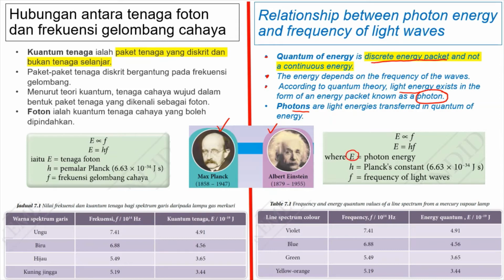The symbol E represents photon energy, while the symbol f represents the frequency of the light wave. Photon energy is directly proportional to frequency. It is related by one formula, which is E equals hf. h is Planck's constant, and the value is 6.63 times 10 to the power of negative 34 joule second. This table shows that the higher the frequency of light waves, the higher the energy quantum.